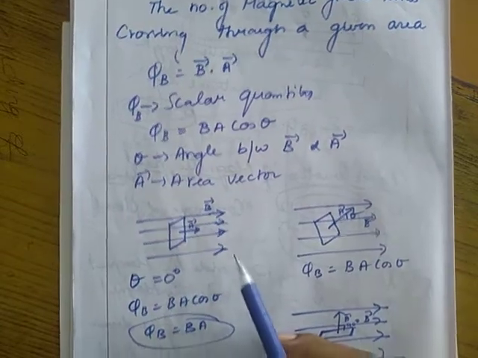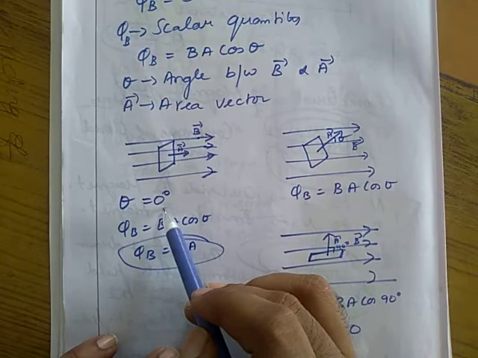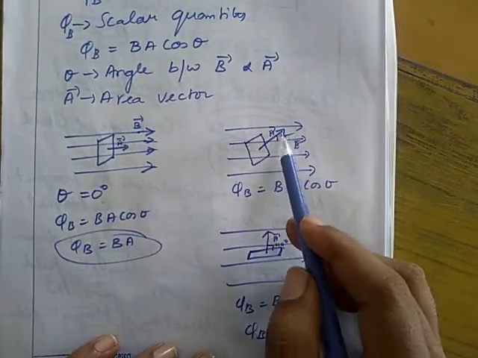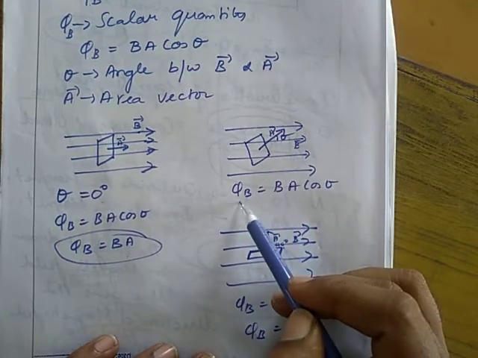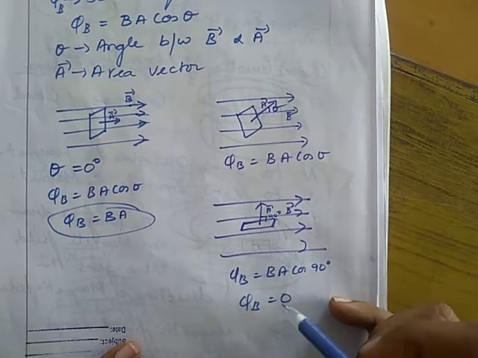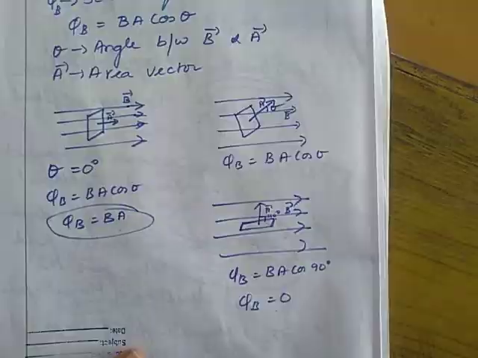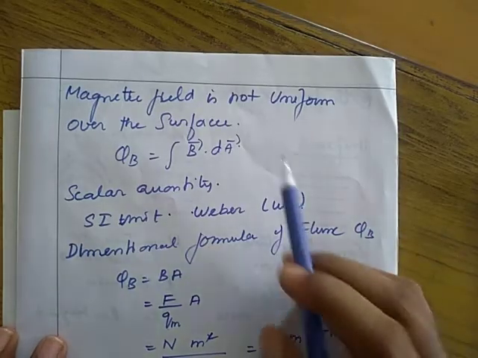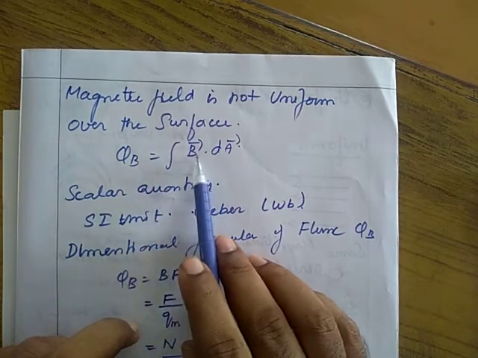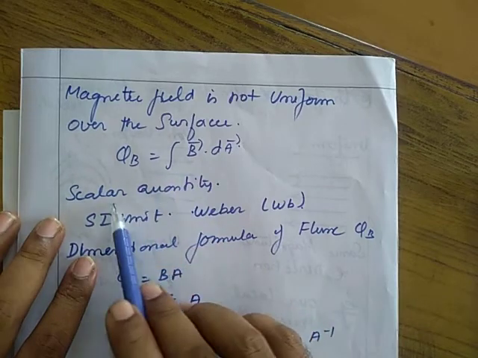If a plane is placed perpendicular to the magnetic field, then theta is 0, and we get maximum flux. If a plane is placed at an angle theta with the magnetic field, we get flux phi b equal to BA cos theta. If that plane is placed parallel to the magnetic field, then theta is 90 degrees, and the flux becomes 0. If the magnetic field is not uniform over the surface, we can consider phi b equal to the integral of b vector dot dA vector. We know very well magnetic flux is a scalar quantity.